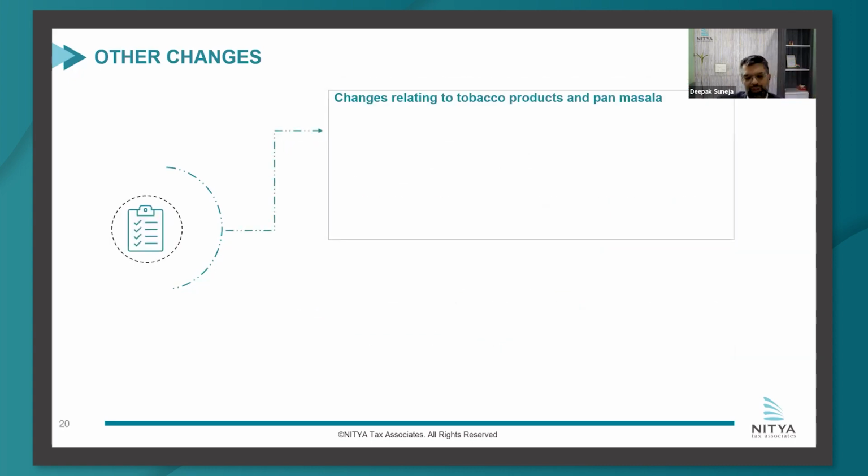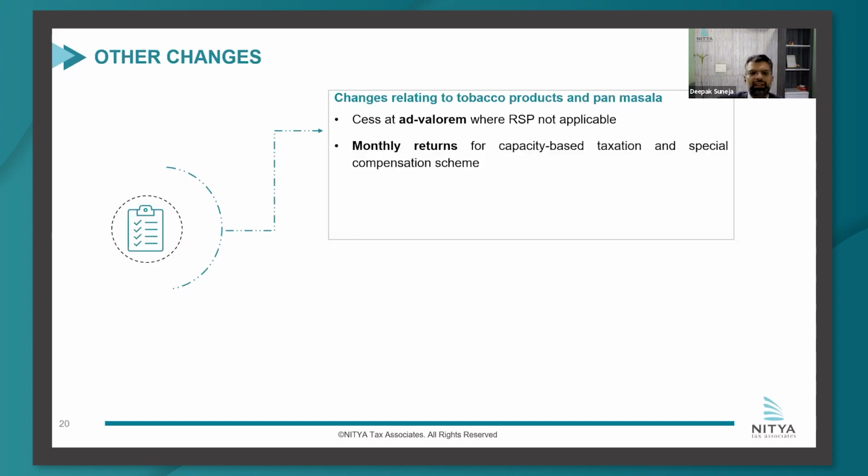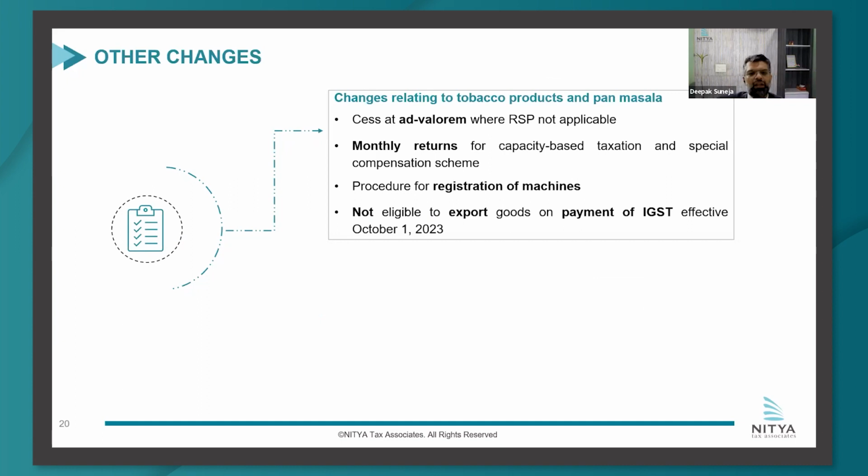Then moving forward, there have been certain amendments for tobacco products also, wherein RSP was not applicable. For bulk products, they have said cess would be ad valorem. They are moving to capacity-based taxation and a compensation scheme. Restriction of machine procedure is there, and they will not allow exports on payment of IGST.